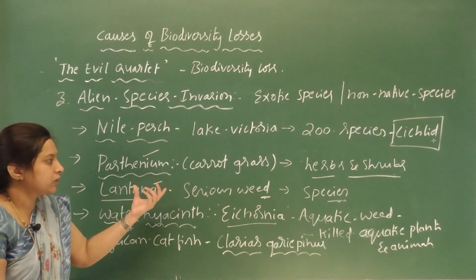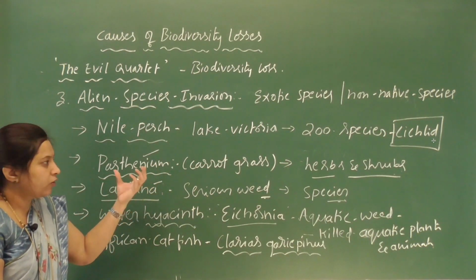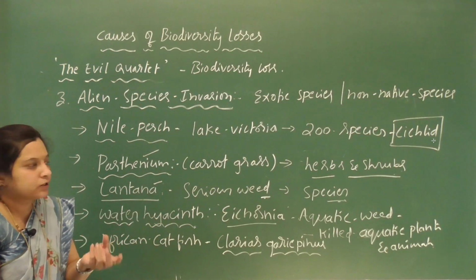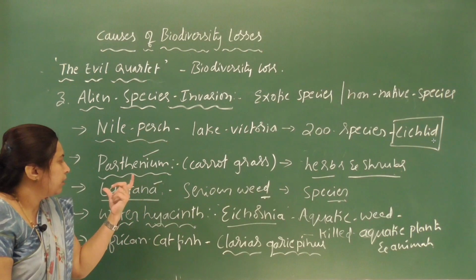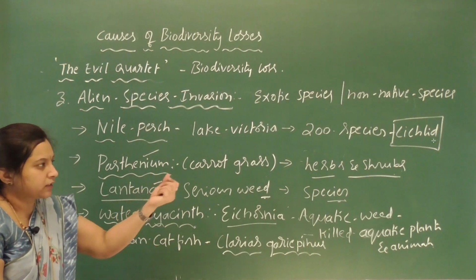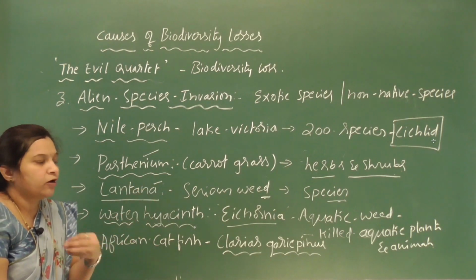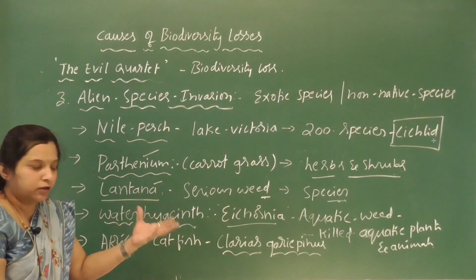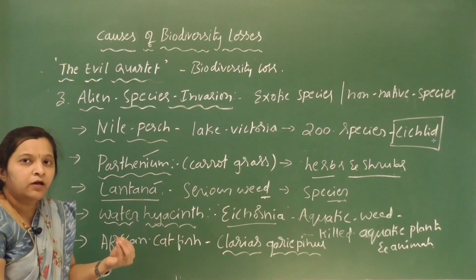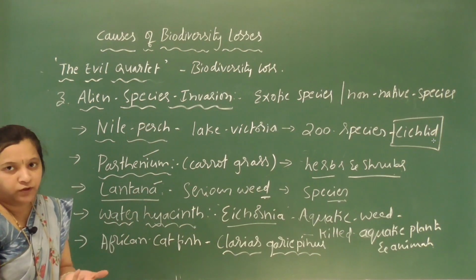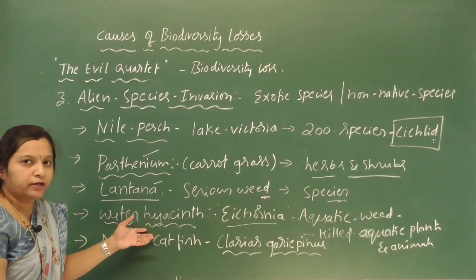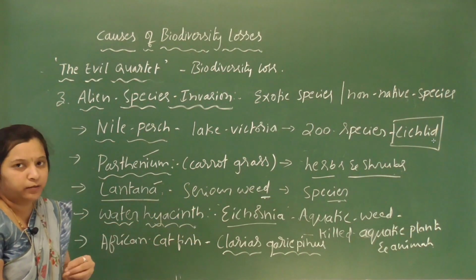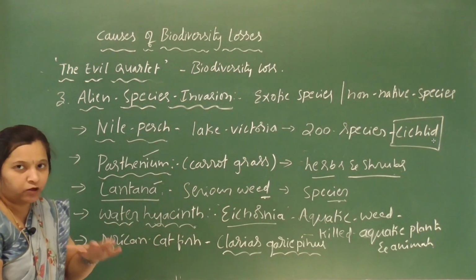Parthenium and carrot grass, lantana. Both have become serious weeds and killed many species of plants like herbs. Parthenium, that is the carrot grass, has eliminated a large number of herbs and shrubs. Like that, lantana has also now become a serious weed and eliminated most of the plant species. Water hyacinth causes the death of so many aquatic plants and animals by covering the water bodies.